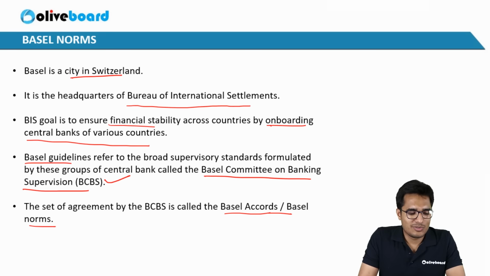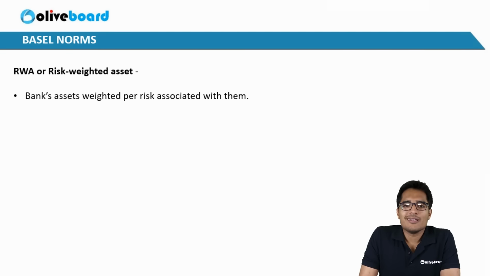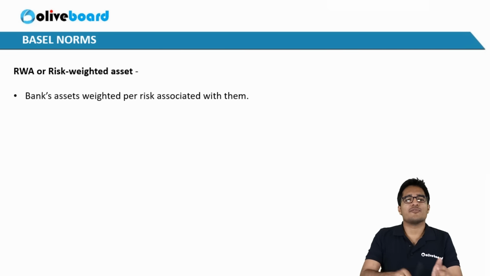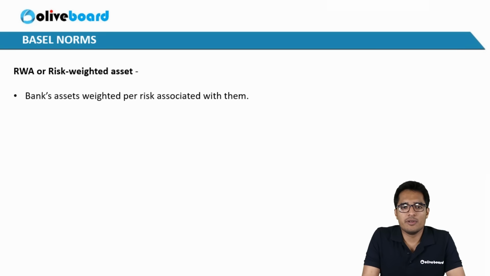Okay, so understood? Clear? Okay, so friends, before we move to the main Basel Accord or the main Basel norms, I want you to understand a few terms, a few terminologies that you will be using. So the first thing that you can see on your screen is risk-weighted asset.